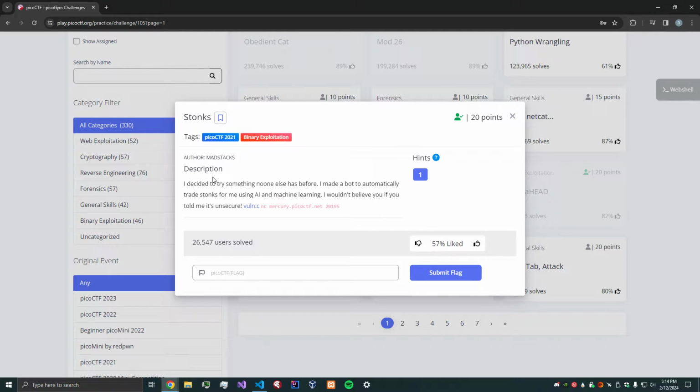So we're given: I decided to try something no one else has before. I made a bot to automatically trade Stonks stocks for me using AI and machine learning. I wouldn't believe you if you told me it's unsecure. We're given vuln.c and we can interact with it using Netcat, hosted on the PicoCTF server.